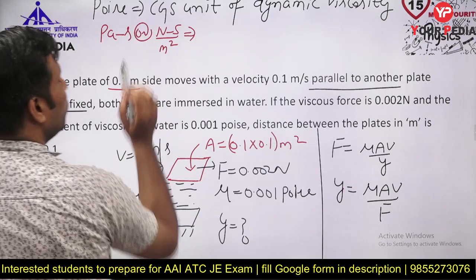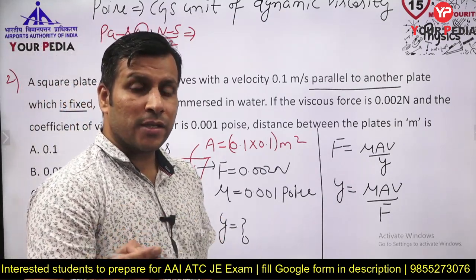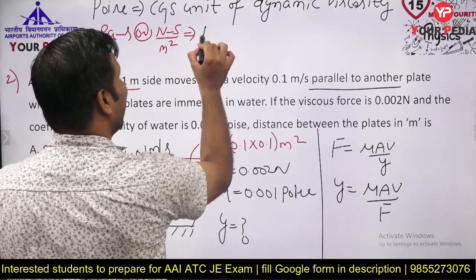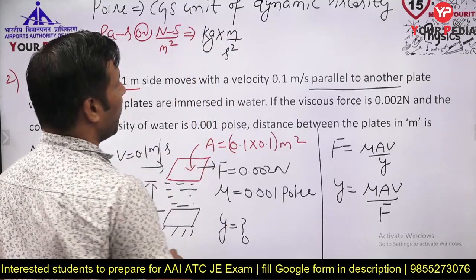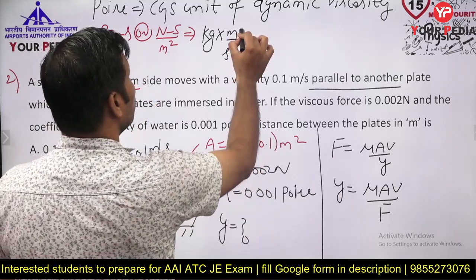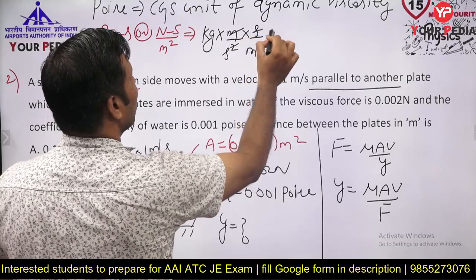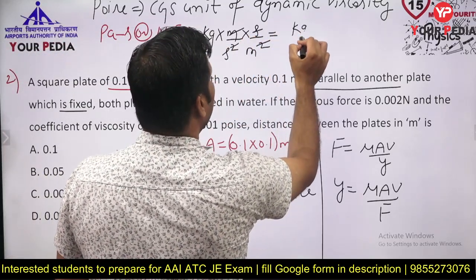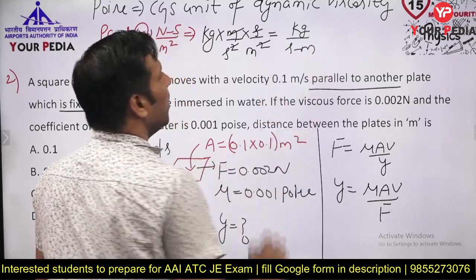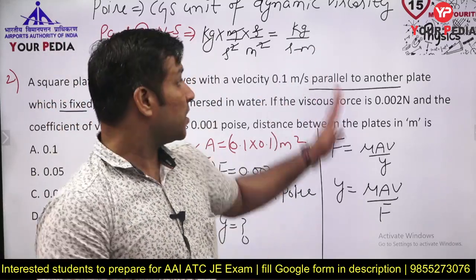Now this Newton is a unit of force. So Newton equal to what? mg, mass into acceleration. So you can write this Newton as kg meter per second square. Yes or no? Kg meter per second square into second by meter square. So this will cancel out, this will cancel out. So you can write SI unit of dynamic viscosity like this also, kg by second meter. So this is the SI unit.